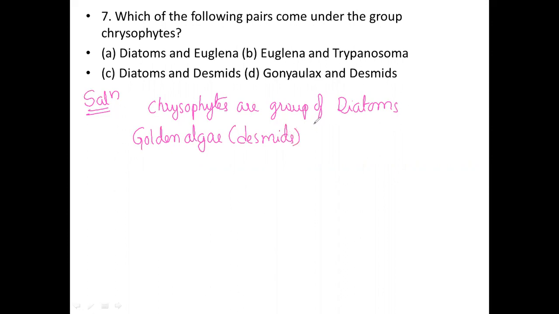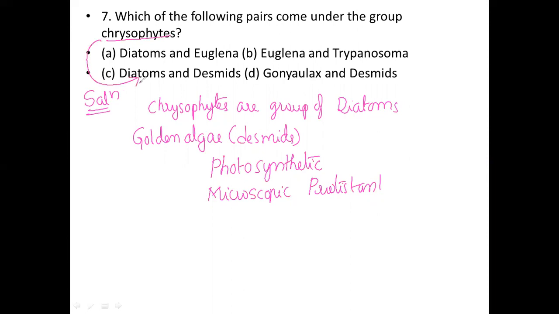Right. So the golden brown algae are photosynthetic and microscopic protistans. Usually, the chrysophytes are also known as diatoms and desmids. Option C is the correct option.